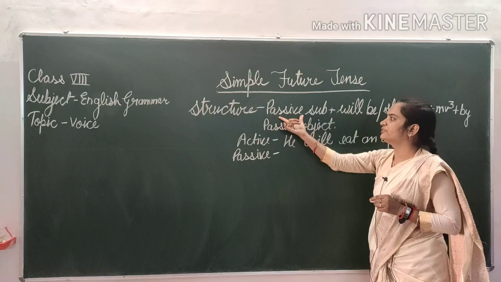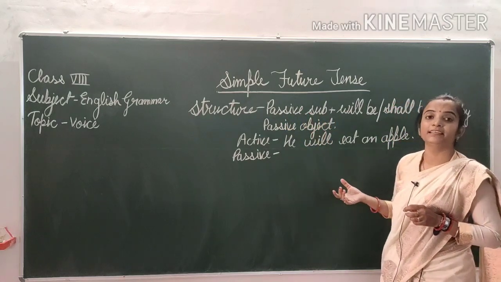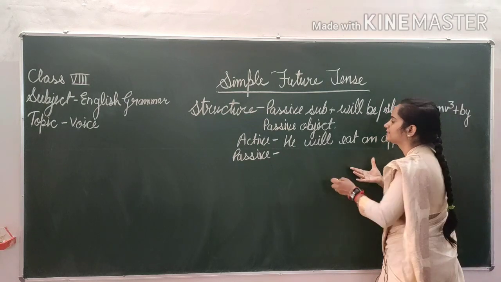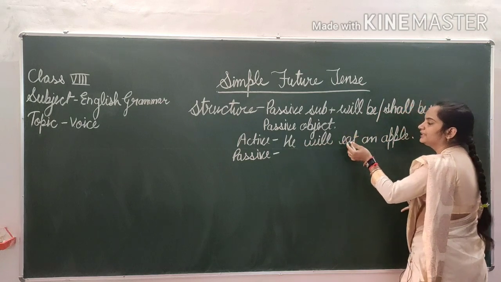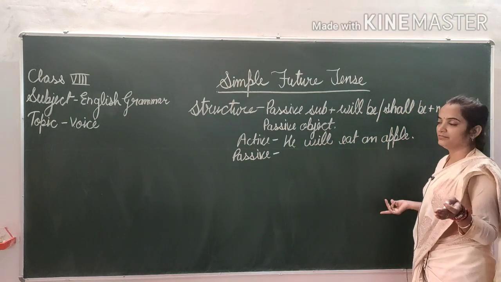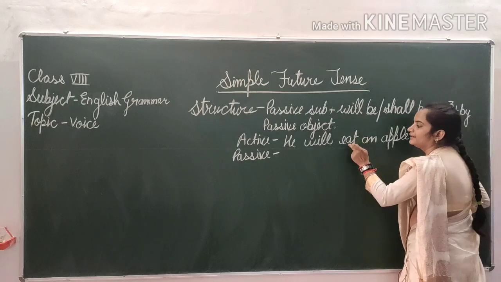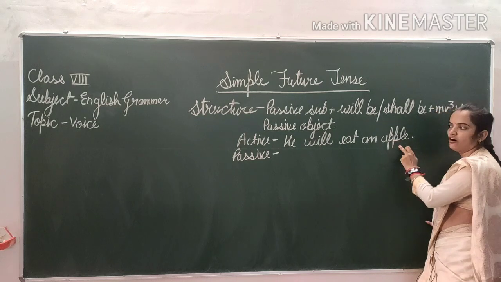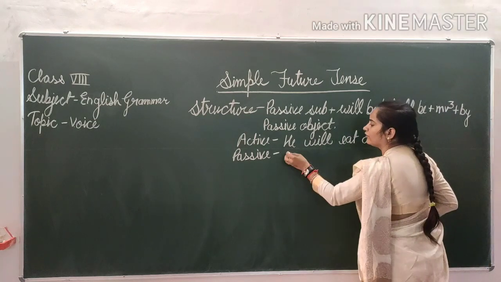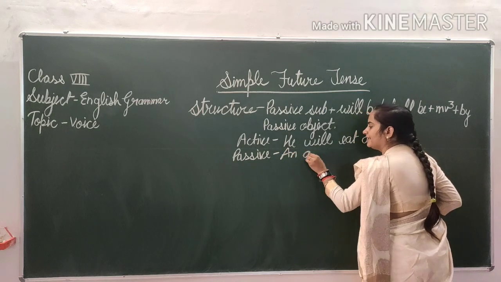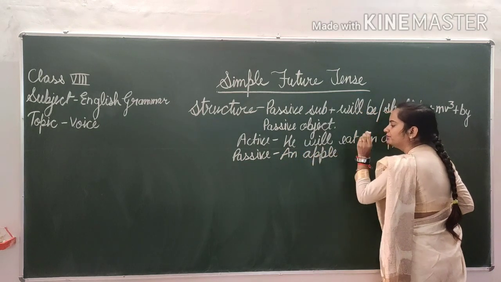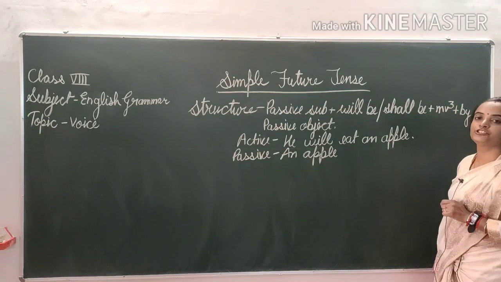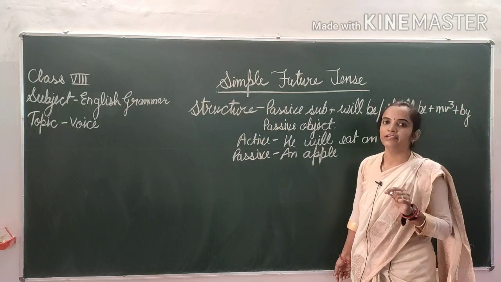Now we will convert this sentence into passive voice. So firstly we have to take passive subject, which is actually the object of the sentence. Which one is the object of the sentence? He is your subject, will is your auxiliary verb, and eat is your main verb, and then object. So this one is your object, an apple. Then after what will become? Will be or shall be? We will use shall be with I and we only.